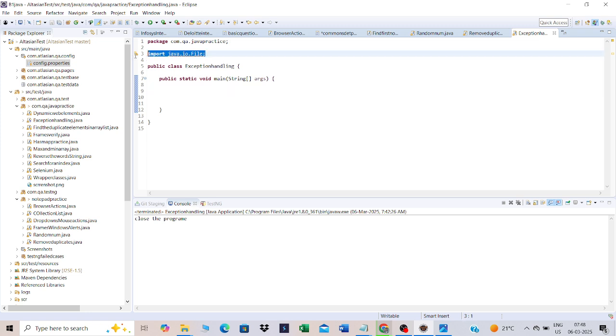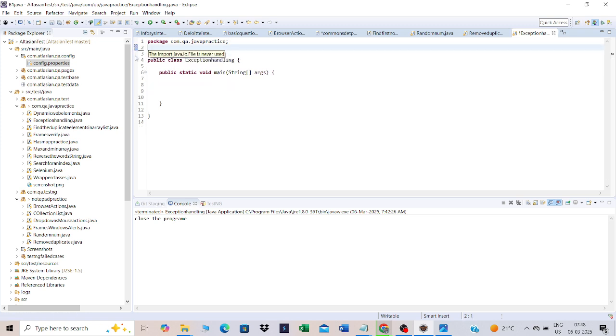First, let me try to get a checked exception, one which the compiler can recognize. The best example for a checked exception is, say, I'll write a print statement: Program starts.